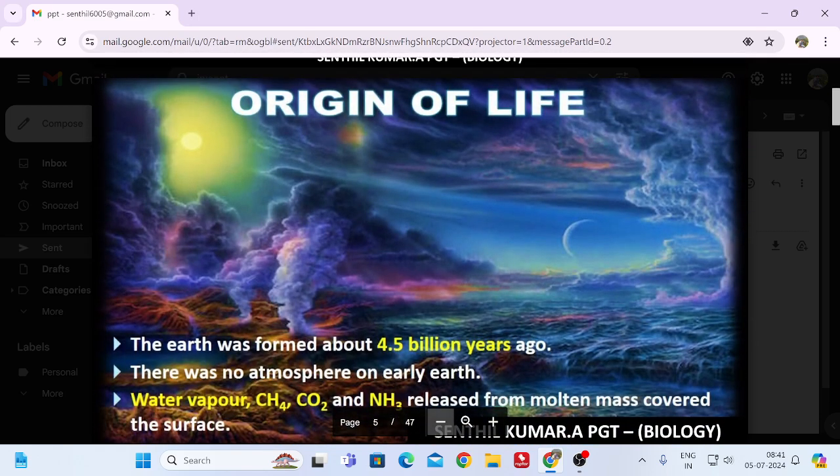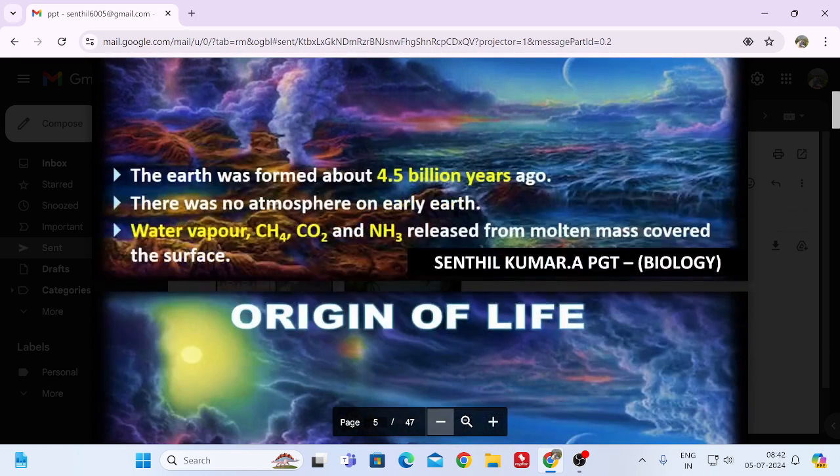The Earth was formed about 4.5 billion years ago. There was no atmosphere on early Earth. Water vapor, methane, carbon dioxide, and NH3, that is ammonia, were released from a molten mass covering the surface. Molten mass means it burst out, right? It is like a flame.